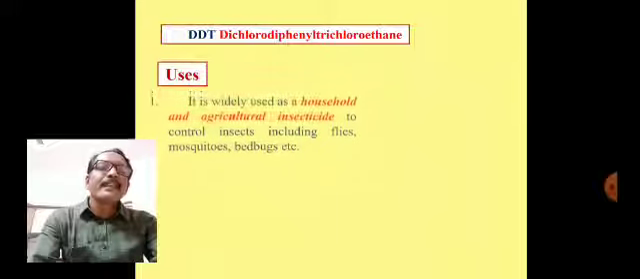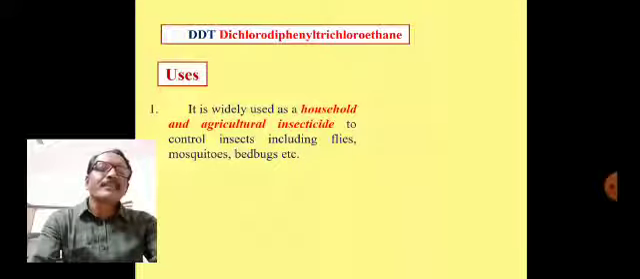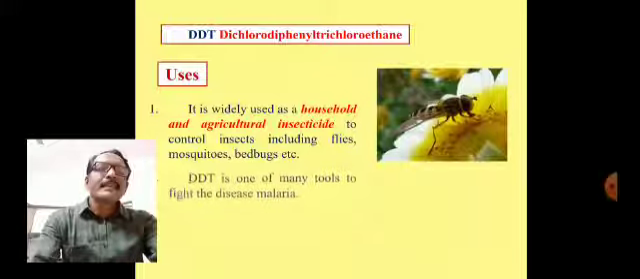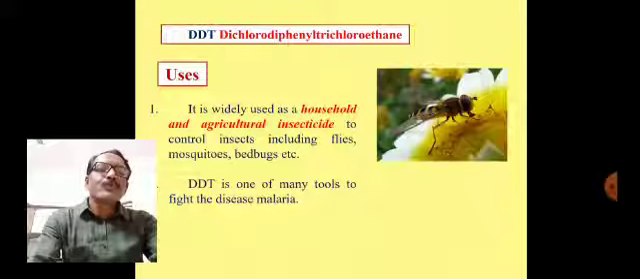It is widely used as a household and agricultural insecticide to control insects including flies, mosquitoes, bedbugs, etc. You can see here household insects. DDT is one of many tools to fight this disease, malaria.